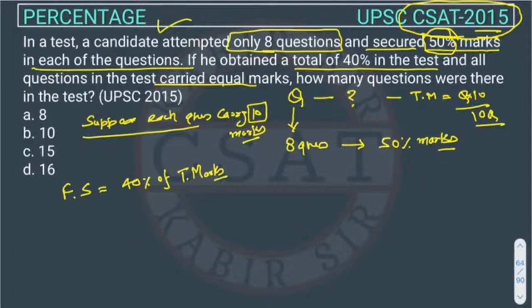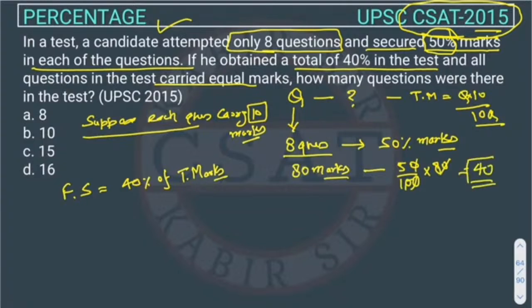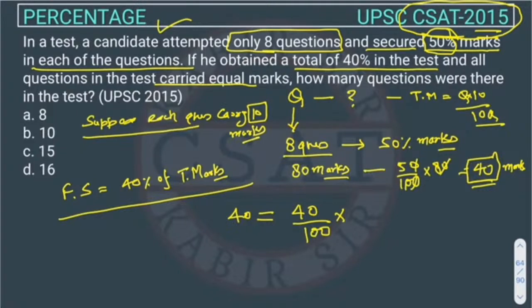And how much marks will he get? He attempted 8 questions, so he attempted for 80 marks, 8 into 10. But he is getting only 50%. So 50% of 80 will be 40. So he got 40 marks. Now this is given that the candidate's marks, 40, is equal to 40% of total marks. Total marks we calculated here is 10Q.